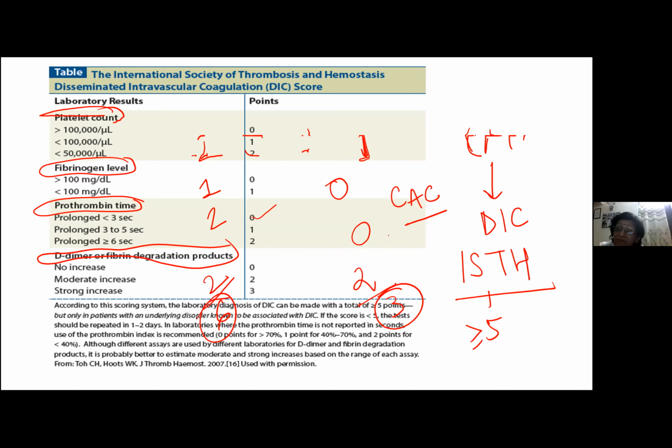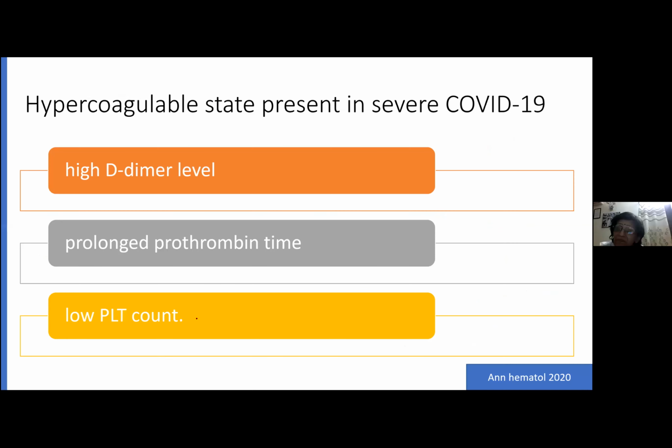So once we are clear with this, what have we studied then? To just compile what we have studied: most of the patients with severe COVID will have very high D-dimer levels, will have prolonged prothrombin time, but it will be mild prolongation only, and there will be low platelet count. And these also suggest the hypercoagulable state that you are seeing in DIC.